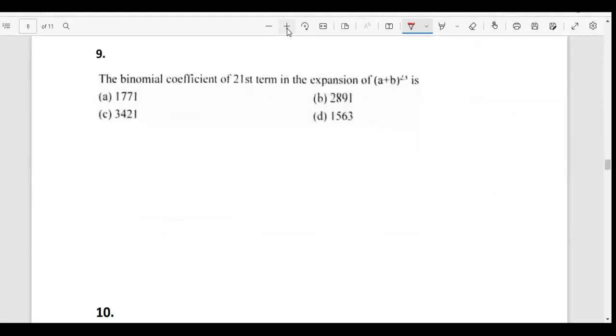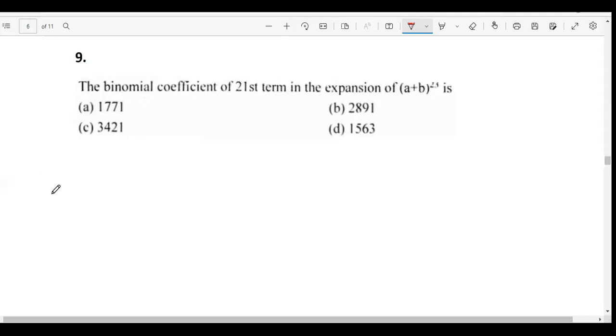All right, one last question for today. The binomial coefficient of the 21st term in the expansion of (a + b) power 23. Think about it and then I'll tell you how to do it.